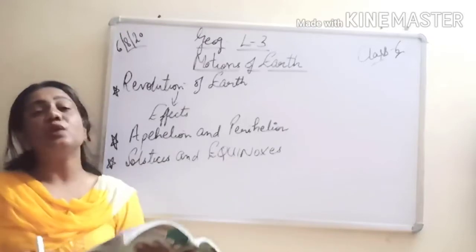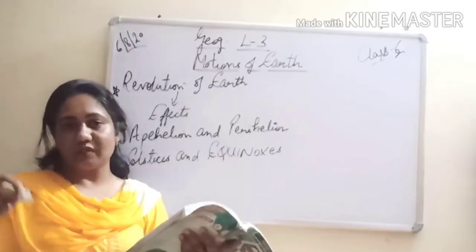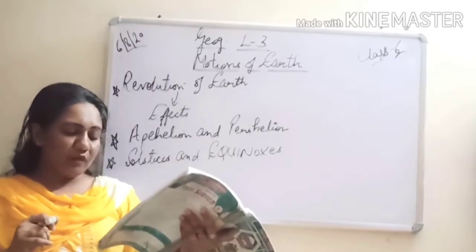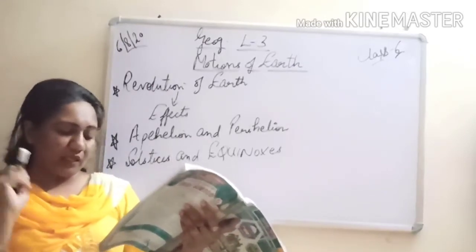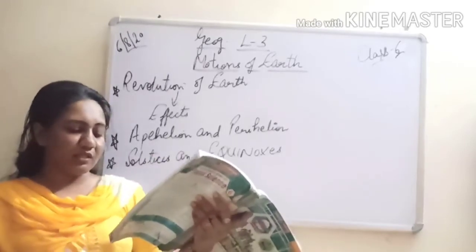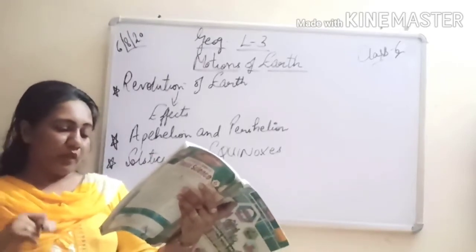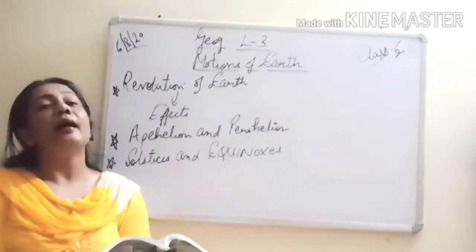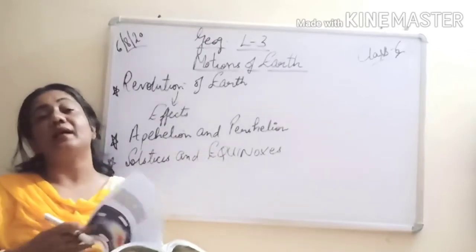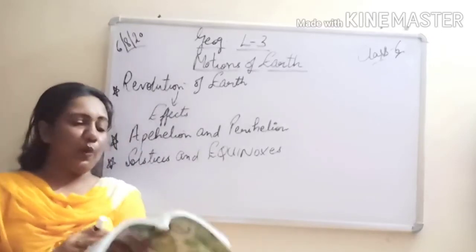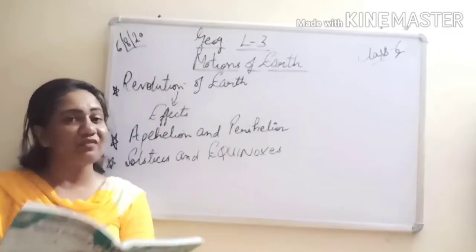Okay. Then you have something about the cycle of seasons that I was talking of, 4 seasons. The earth completes one revolution around the sun in 1 year, which is divided into 5 seasons. We have divided into 5 seasons. Basically there are 4: spring, summer, autumn, winter, and the monsoon season, that is the rainy season, they have also included, which is going on right now. So they have taken it as 5 seasons.